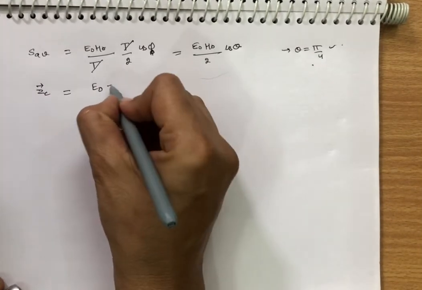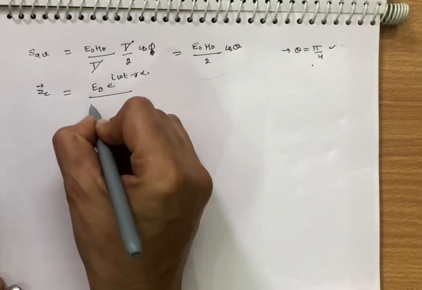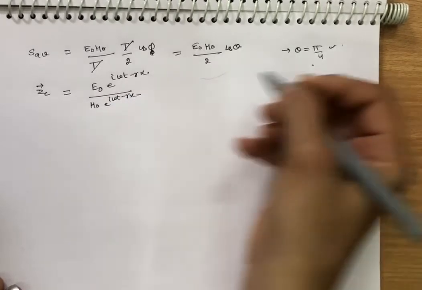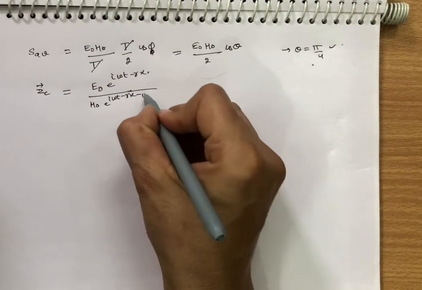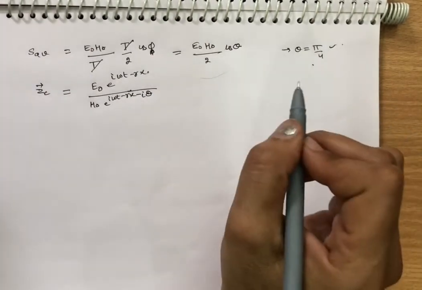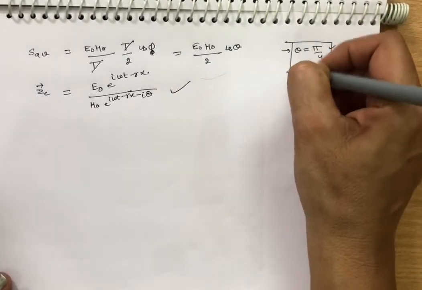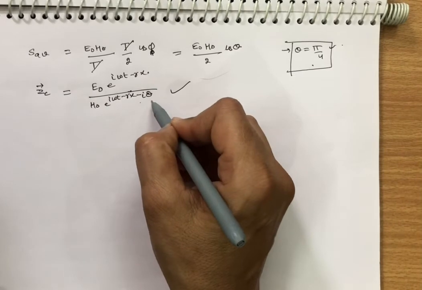Electric field I am taking as E naught e raised to power iota omega t minus gamma x, and magnetic field H naught e raised to power iota omega t minus gamma x minus theta. If you want to take pi by 4 you can; I am taking theta because at the end I will put pi by 4. So remember, theta is pi by 4.